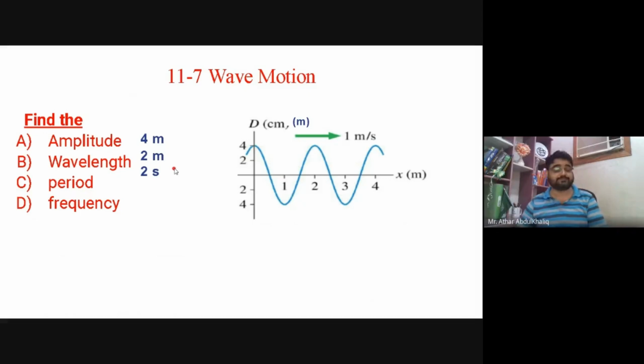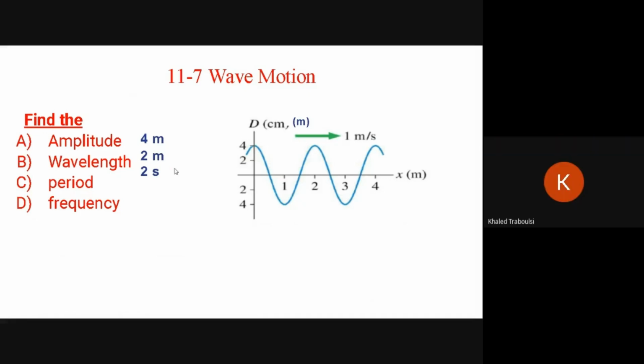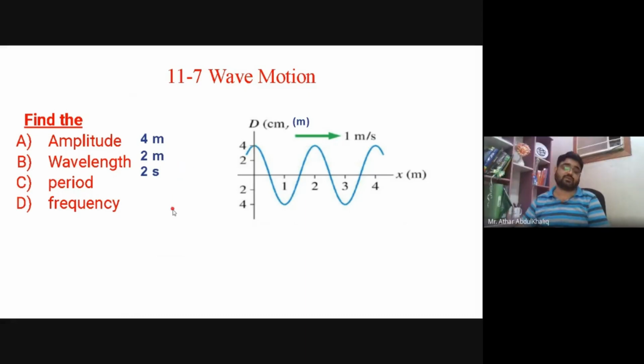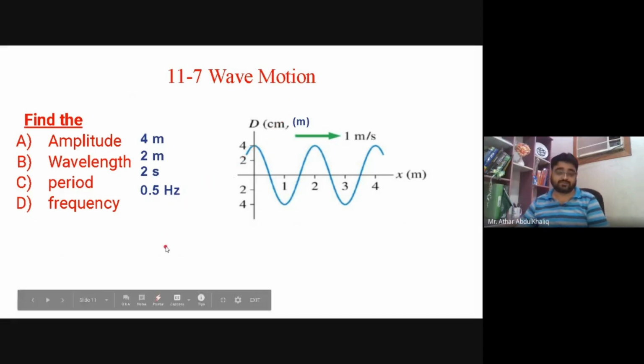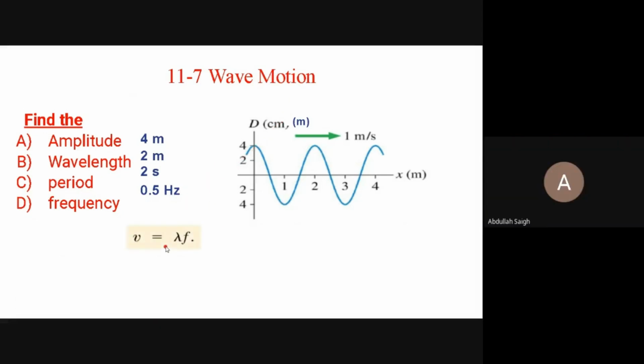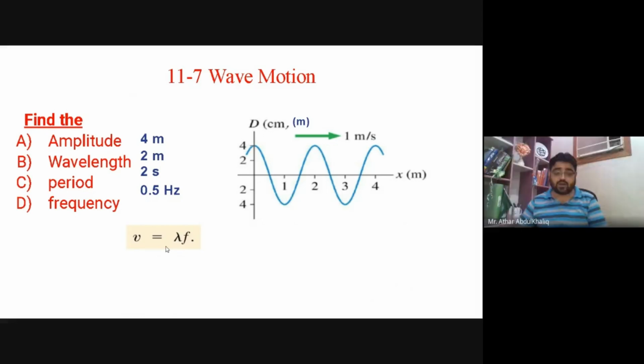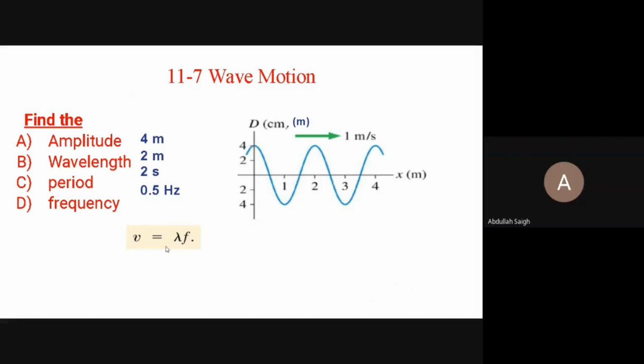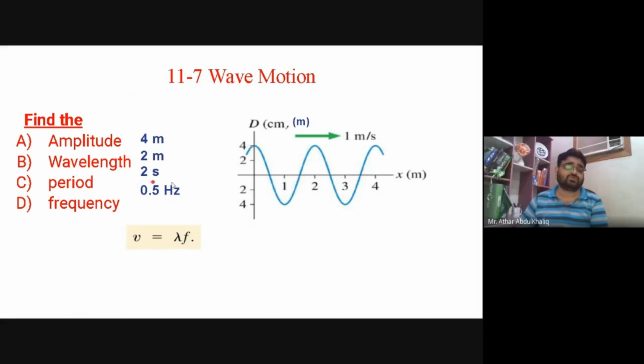What is the frequency? 1 over 2, which is half. So 1 over 2 means 0.5. So this is how we can use this one. Mister, but how do we use hertz? How do you use 0.5 hertz? Look, for this the period is 2 seconds. So 1 over 2 will become 0.5, because frequency is 1 over T. Okay, so this is how we do it.